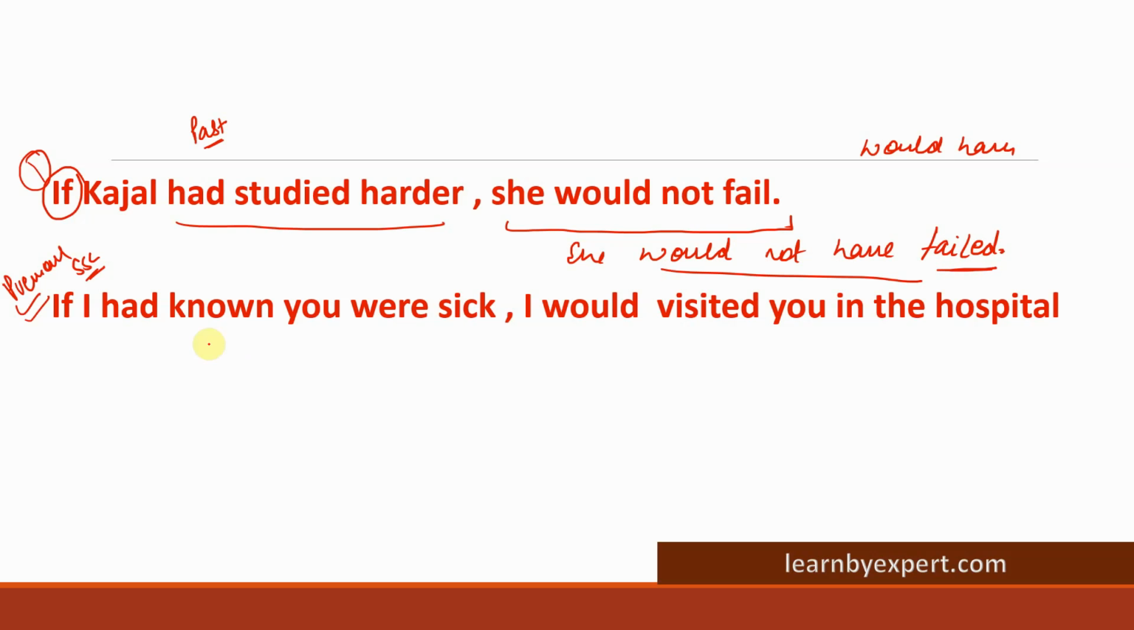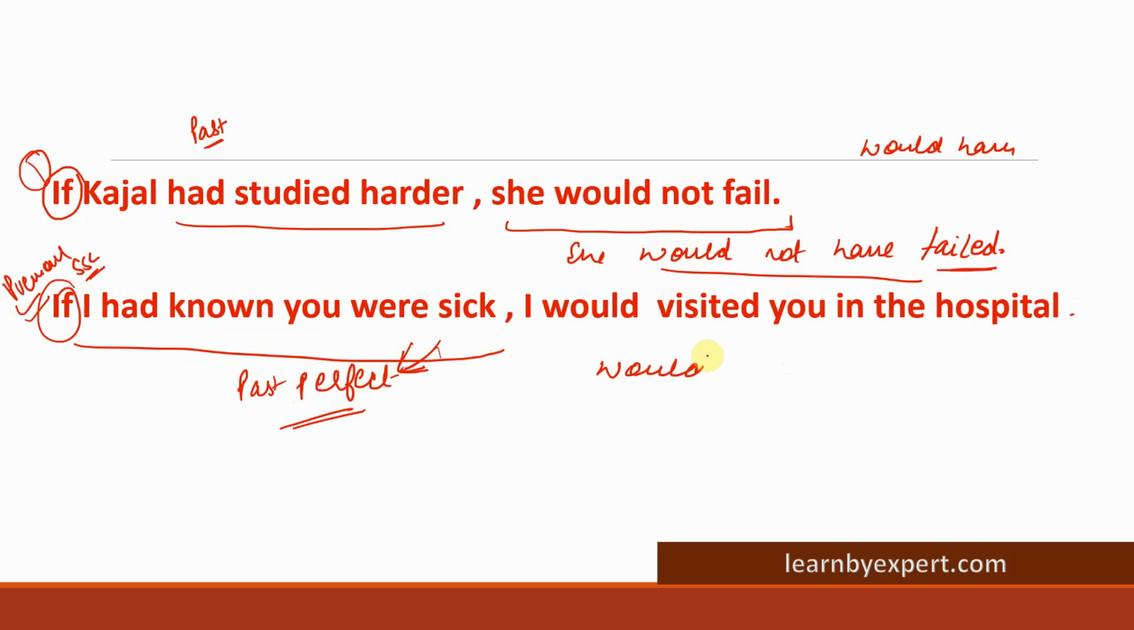Okay. Now, if I had known you were sick, I would visited you in the hospital. Again, past tense in the first part of if. In the if clause, we have used past perfect. So if you see past perfect in the first clause, very easy. Would have will be in the second part. Clear? So if you see simple past, main clause will be in.